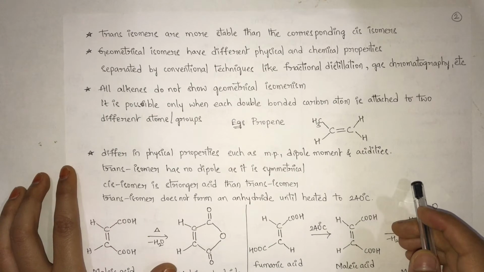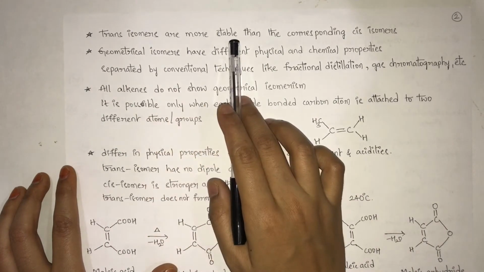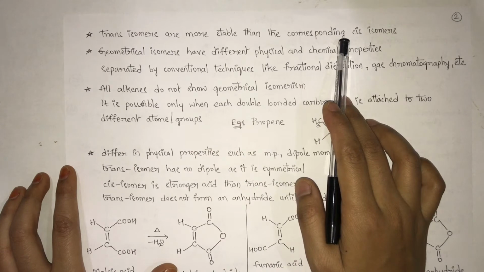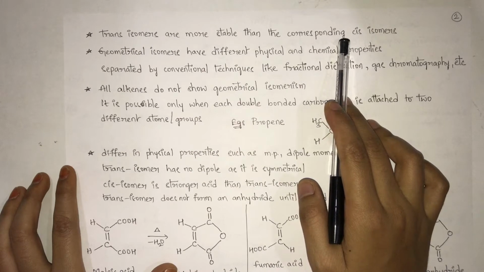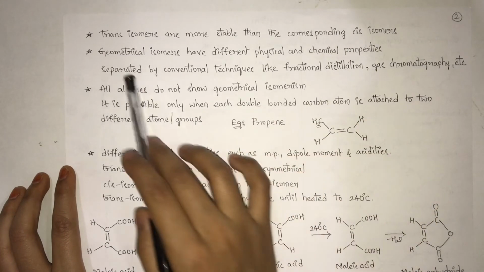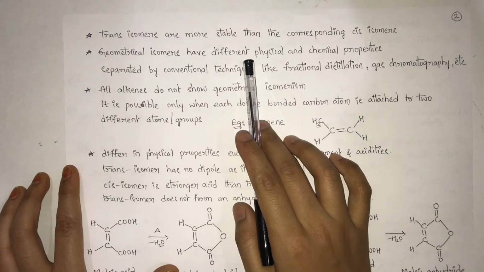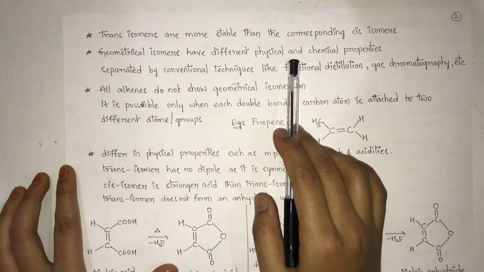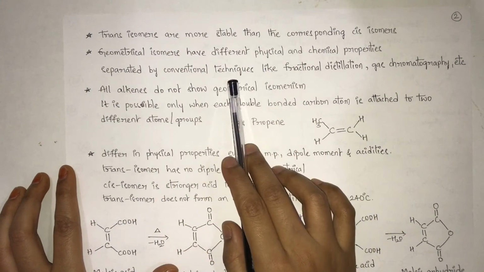Properties of geometrical isomers. Trans isomers are more stable than the corresponding cis isomers because in the cis isomer, the bulky groups are on the same side of the double bond. The steric repulsion of the groups makes the cis isomer less stable than the trans isomer. But if we see the structure of the trans isomer, both bulkier groups are on opposite sides, where we can't see the steric repulsion.